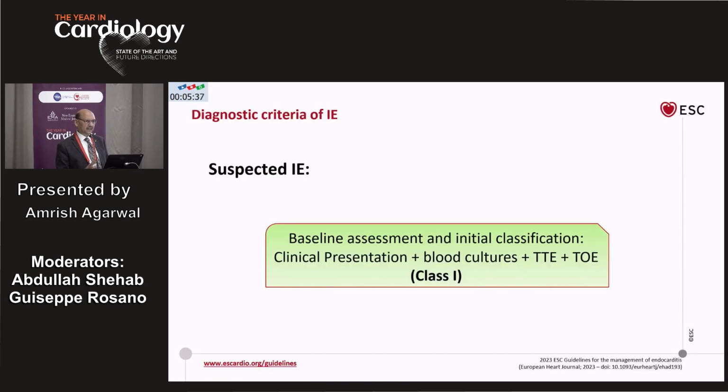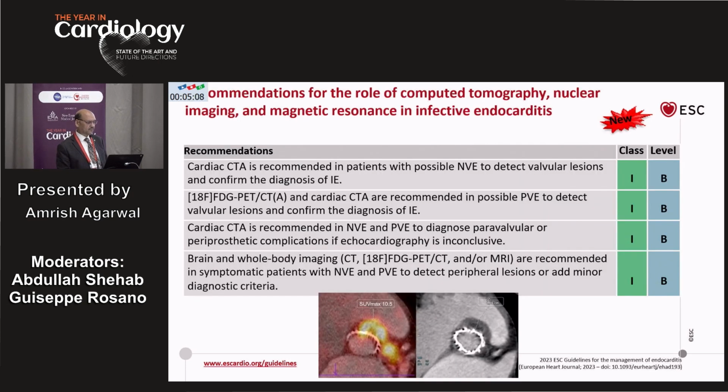So once again, to summarize what the guidelines say: in a patient with suspected endocarditis, the class 1 recommendation is baseline assessment and initial classification, that is, suspicion. Then you do blood cultures and subject the patient to transthoracic or transesophageal echocardiography. This remains a class 1 indication. Taking it further, what has changed in 2023 is the emergence of modalities which were initially class 2 in the 2015 guidelines to class 1 recommendation.